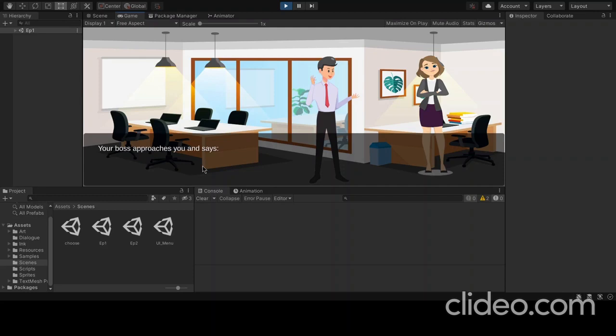So here, after she says that she's unmotivated to do the task, her boss approaches her and says, "This is your first task, and it'll decide your future in this company." So Serena says, "Yes, sir, I'll do my best." So again, the narrator asks, "How do you feel? Do you feel pressure to perform, or do you feel motivation to do your best?" For example, if I take pressure to perform, it can be anything. It's just a sample scenario, just for you guys to understand what's happening.